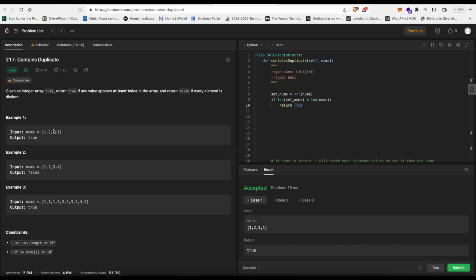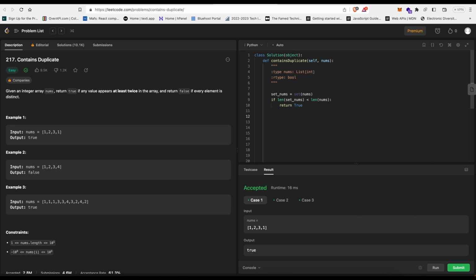They give examples: 1, 2, 3, 1, and you return true because 1 is repeated. You can read the question and these examples, I don't have to show you. The easiest way without having to do any calculation is just to put it in a set. Create a new variable, call it set nums, put these nums in a set, and assign it to this new variable. If this set nums has fewer digits, that means something must have repeated.